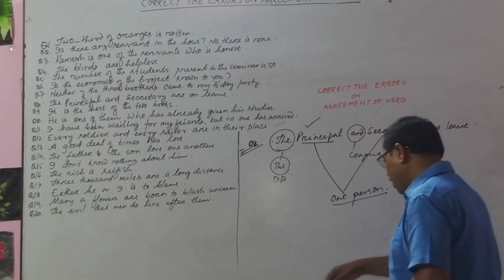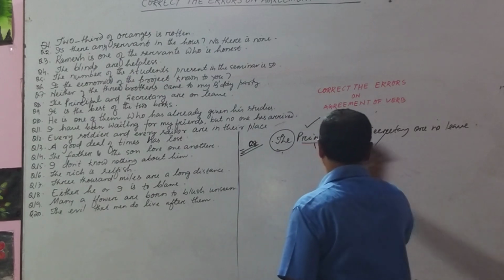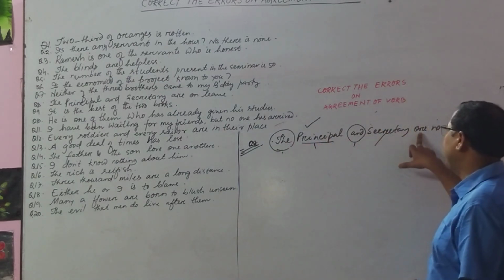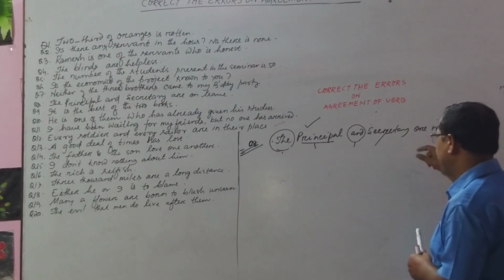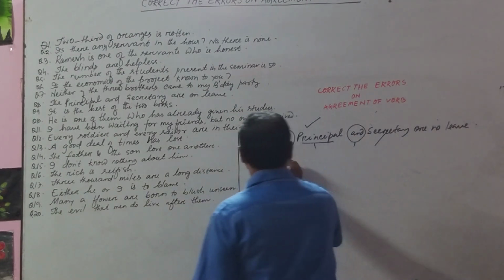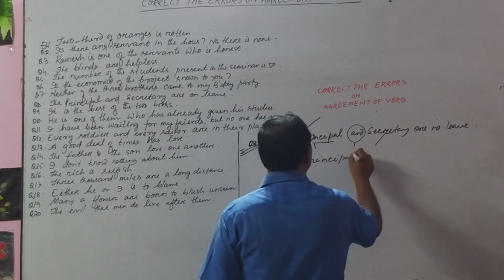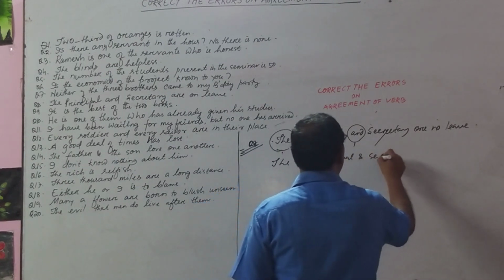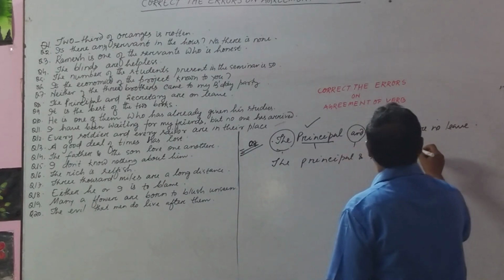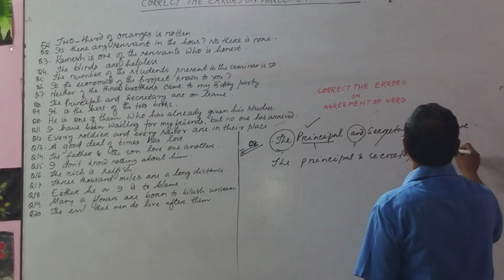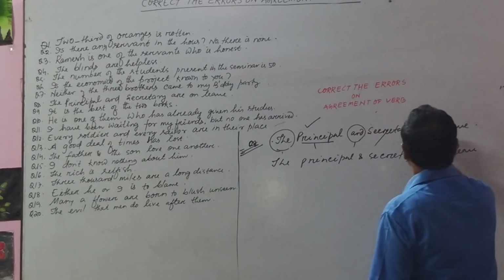Okay? And here, if you take the principal and secretary as one person, then this will be is. Okay? This will be the principal and secretary is on leave. You have to check this one.